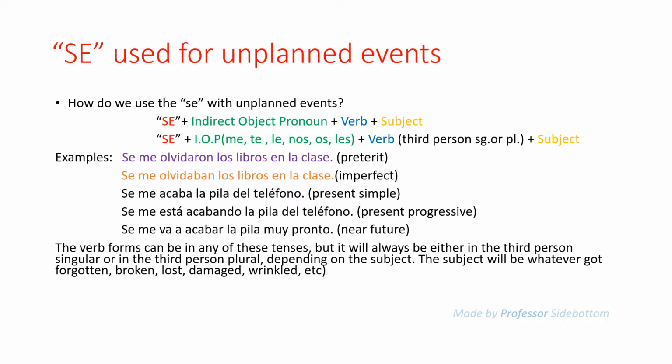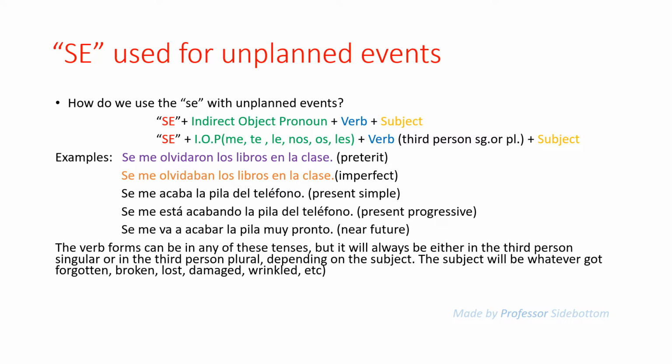How do we use the se with unplanned events? It's a pretty simple formula. We use se plus indirect object pronoun plus verb plus subject. As a reminder, the indirect object pronouns are me, te, le, nos, os, les. And the verb, as you can see here in parentheses, will be either in the third person singular or third person plural, depending on the subject. And it will always be either third person singular or third person plural because of the subject.